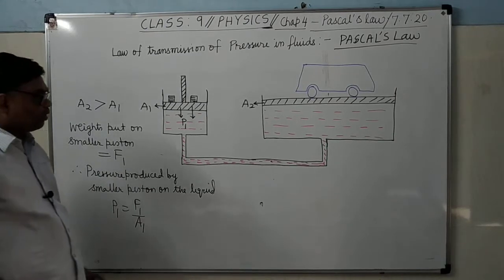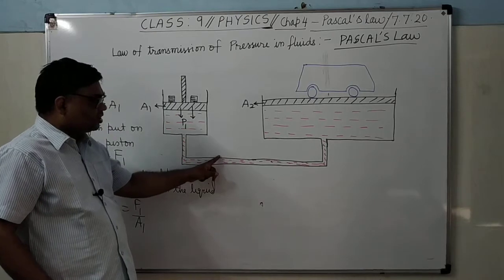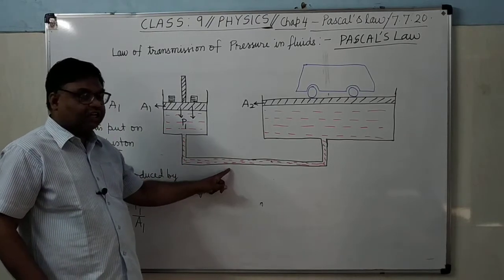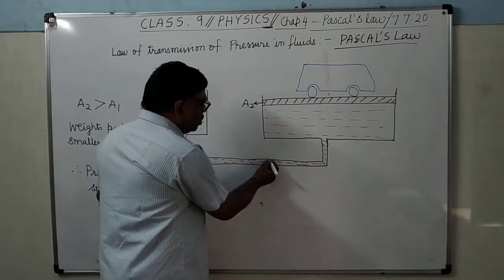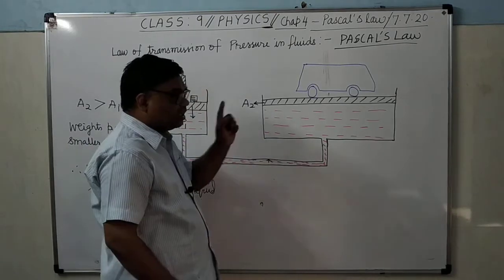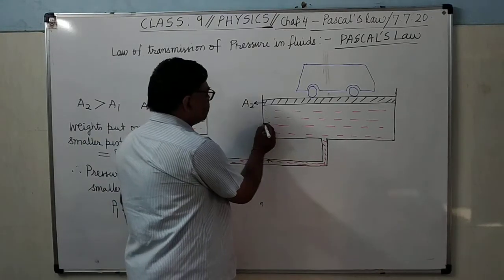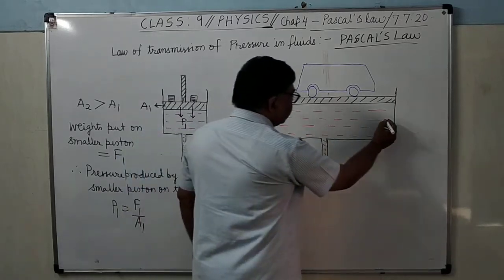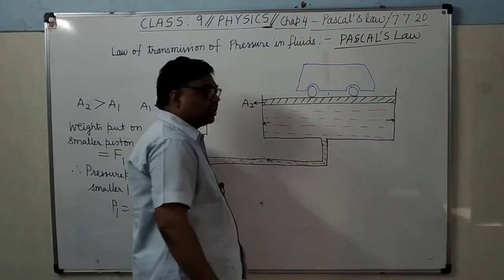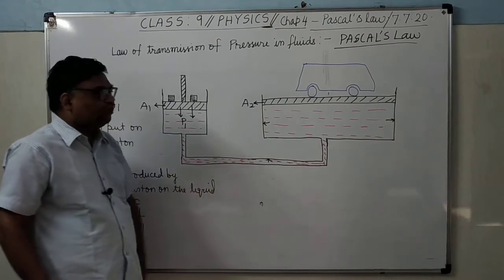Means this additional pressure P1 will start acting here, at this point also, here also, and here also. It's clear? But there will be no effect of that.